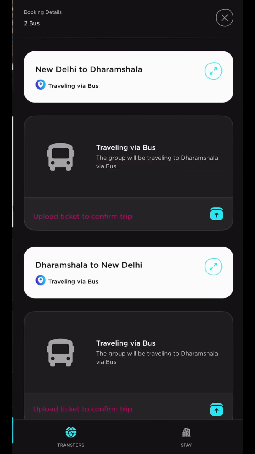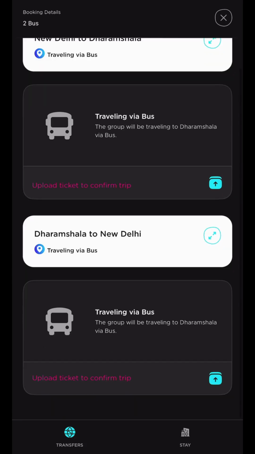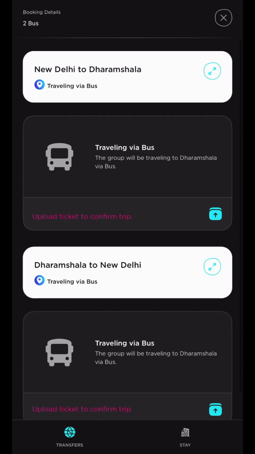Going back, you can tap on booking to review the transport suggestion, and in this case Travelo is suggesting bus journey based on your budget.